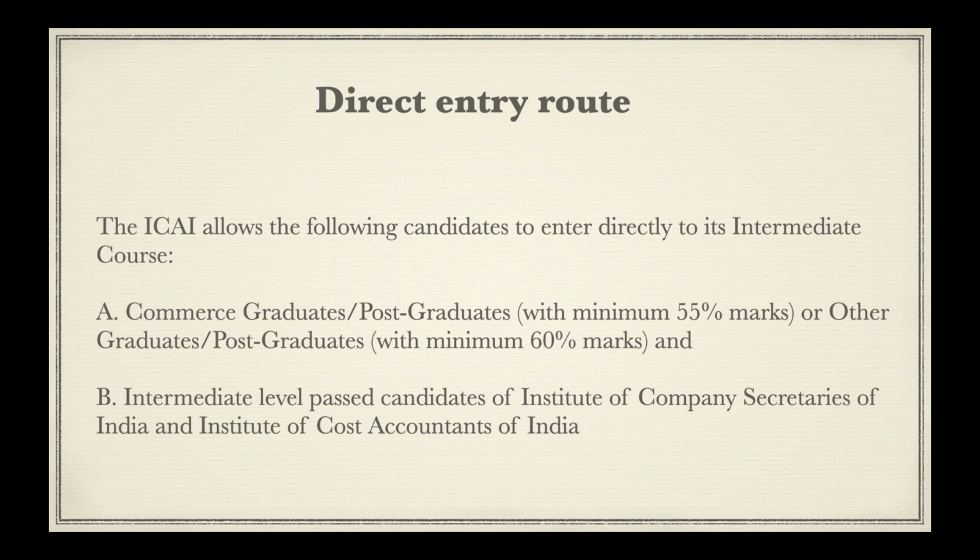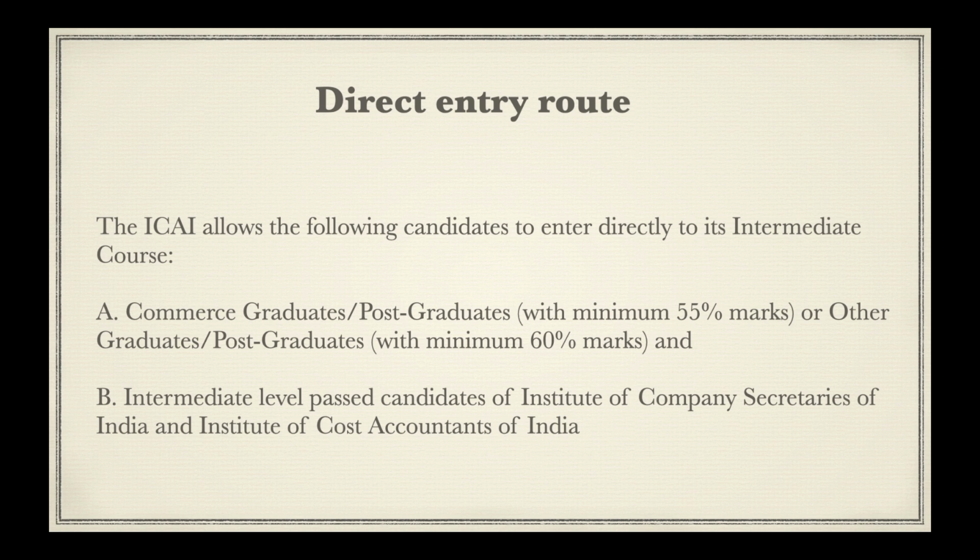So A, commerce graduates or postgraduates with minimum 55% marks, or other graduates or postgraduates with minimum 60% marks. And B, intermediate level passed candidates of Institute of Company Secretaries of India and Institute of Cost Accountants of India. So these are the 2 types of candidates who can take direct entry route.